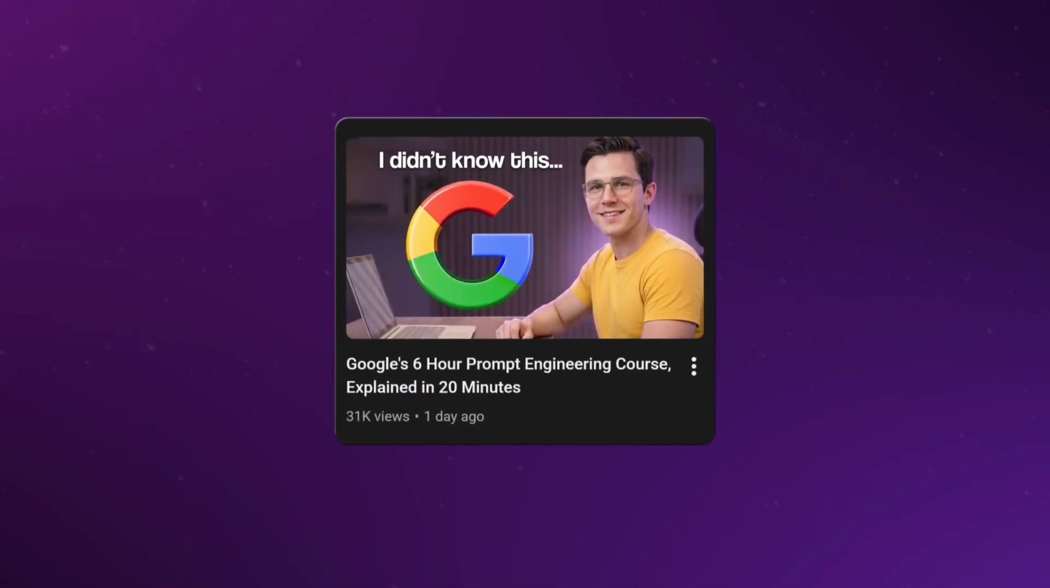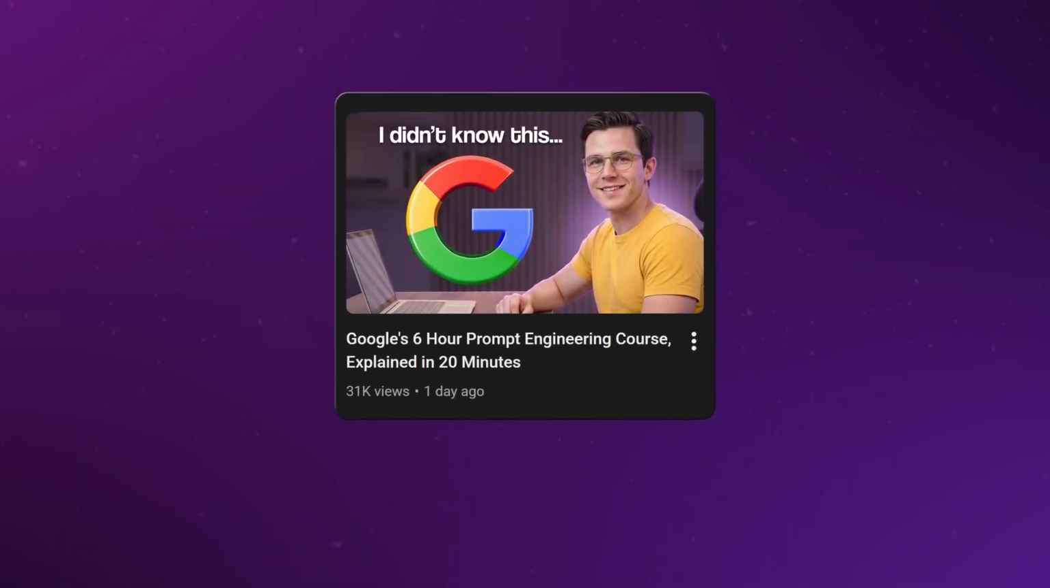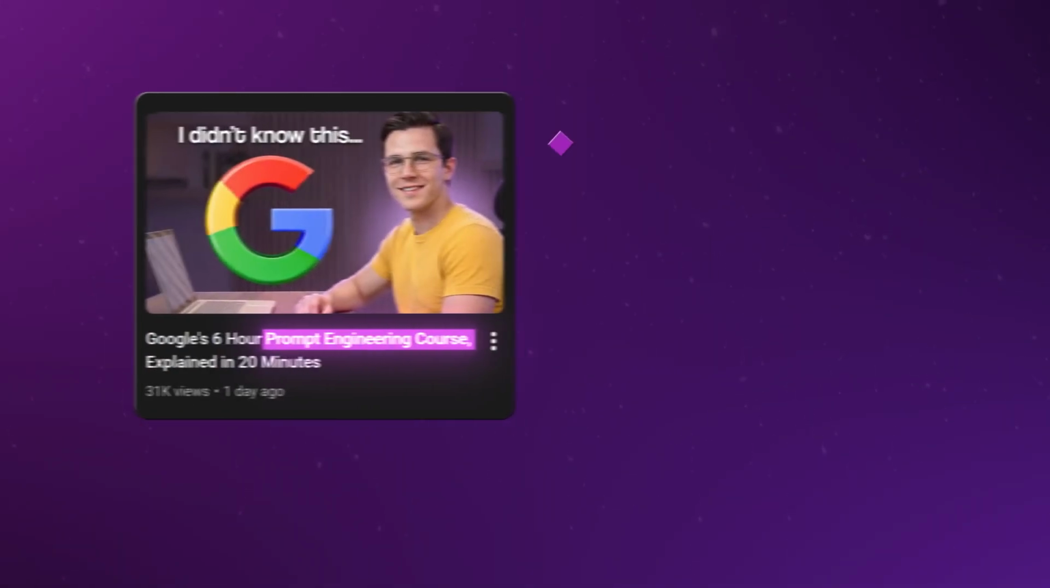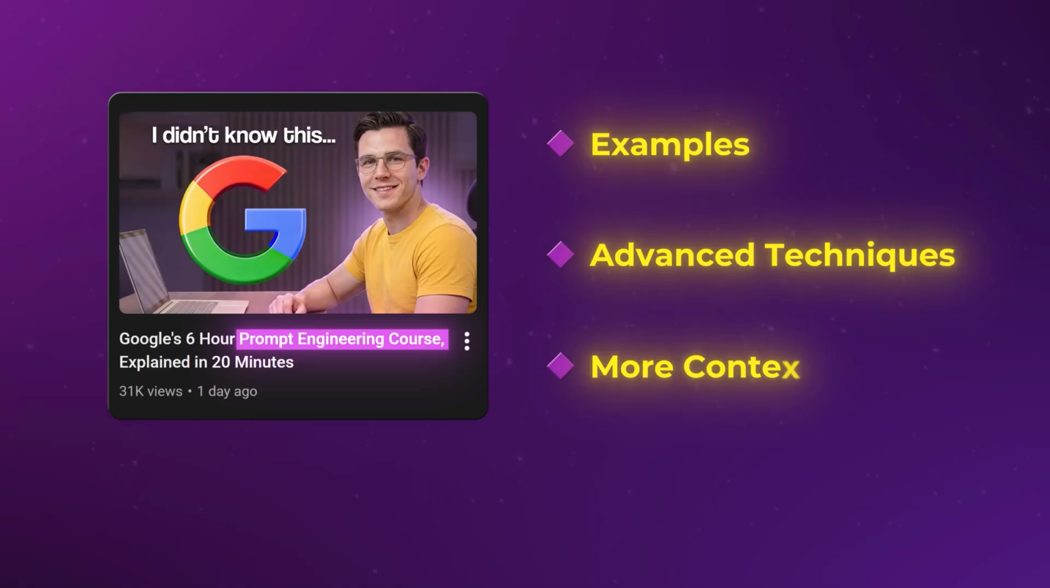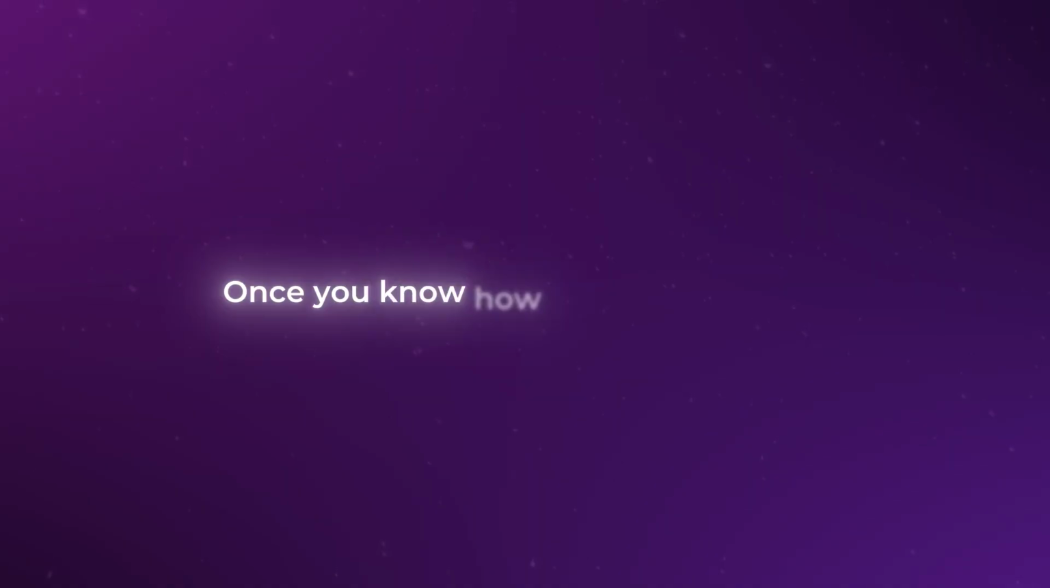Again, I went way deeper into this framework in my video breaking down Google's prompt engineering course. If you want examples, advanced techniques, and more context on how to use TCREI, check that video in the description. For now, just know that this framework of prompting is the foundation. Master this, and every other AI fundamental becomes easier. Once you know how to speak to the AI, you need to know which AI to speak to.